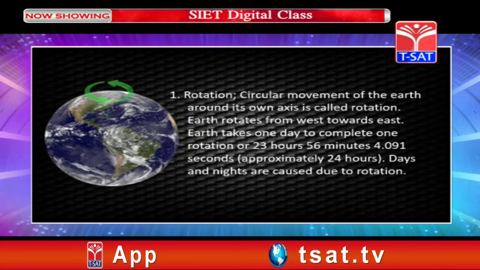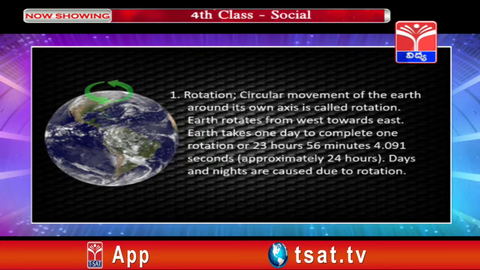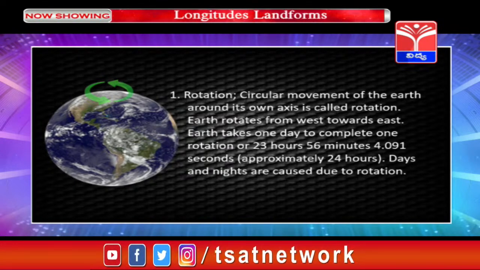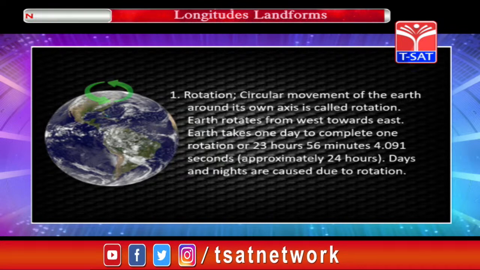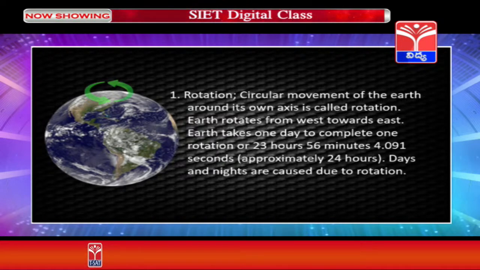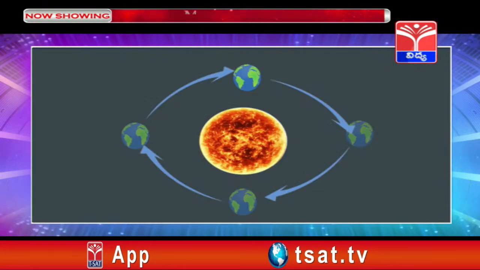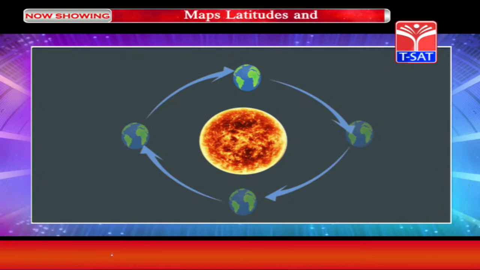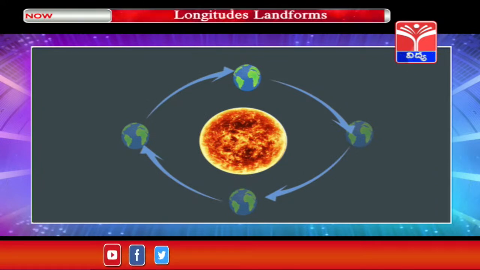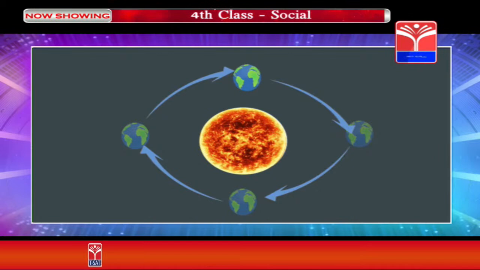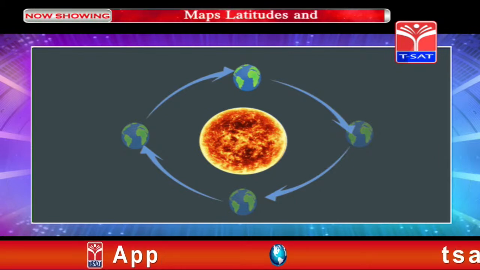Children, if you observe this image, you can see the arrow marks on the top of the image, which indicate that the Earth is rotating on its own axis and it is rotating from west towards east. The direction of the arrow mark is from west towards east. Children, observe this image. This image shows the revolution of the earth around the sun. That means, the earth while rotating on its own axis also moves round the sun, which is known as revolution.